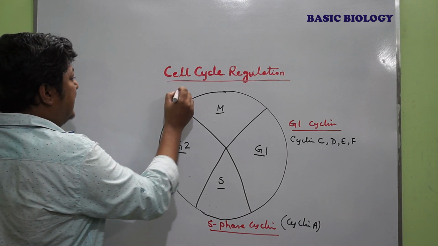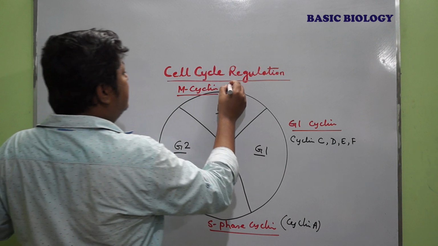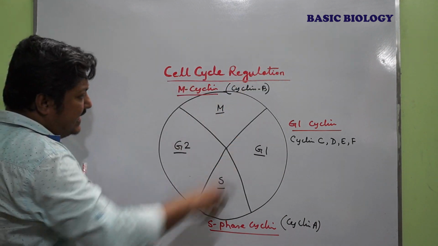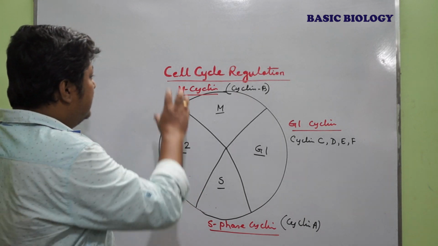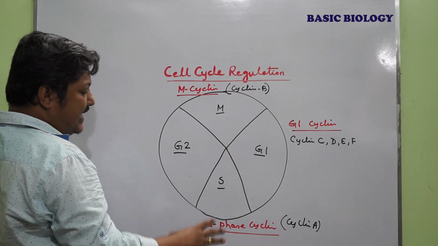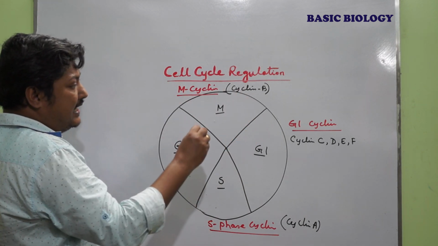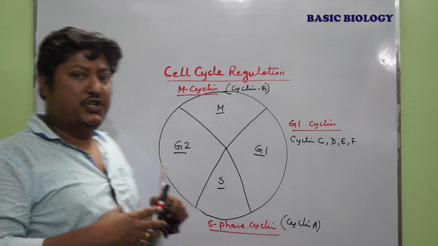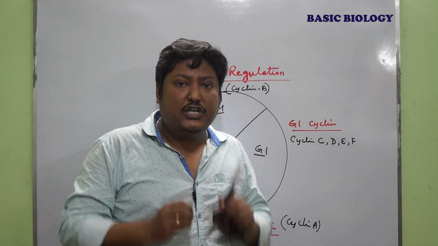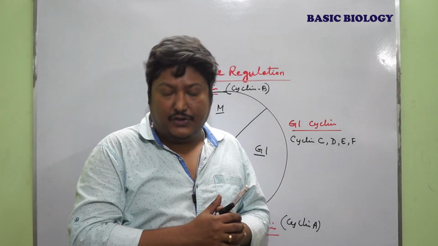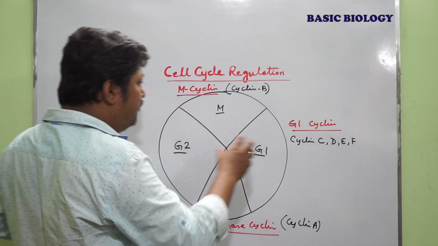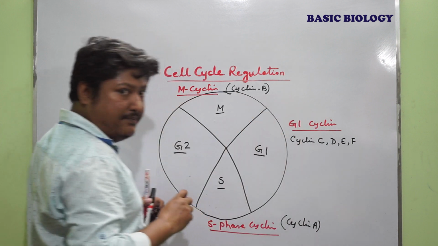So there is an M cyclin and it is known as cyclin B. So within the cell cycle there are three types of cyclin present: M cyclin, G1 cyclin, and S phase cyclin. Each cyclin has its own function, and these functions are very region specific and cell cycle phase specific, you can say. So first of all we have to talk about the G1 cyclin.